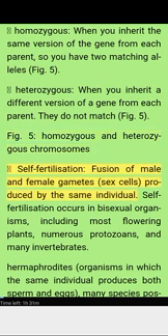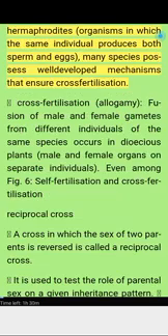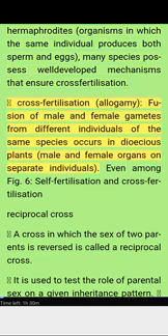Self-fertilization: fusion of male and female gametes, sex cells produced by the same individual. Self-fertilization occurs in bisexual organisms, including most flowering plants, numerous protozoans, and many invertebrates. Hermaphrodites are organisms in which the same individual produces both sperm and eggs. Many species possess well-developed mechanisms that ensure cross-fertilization.